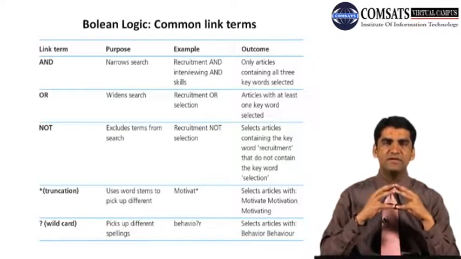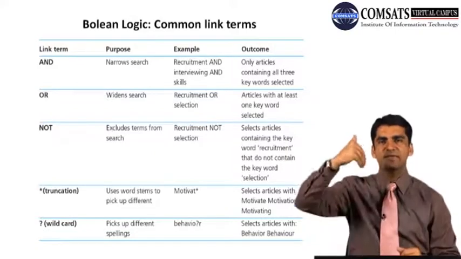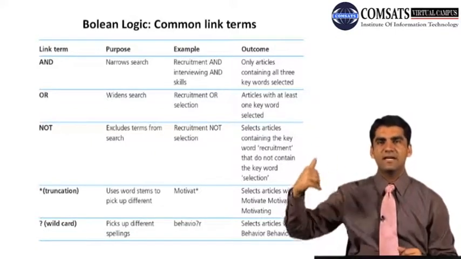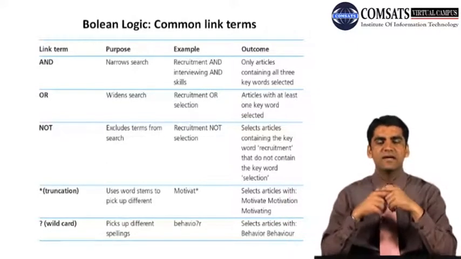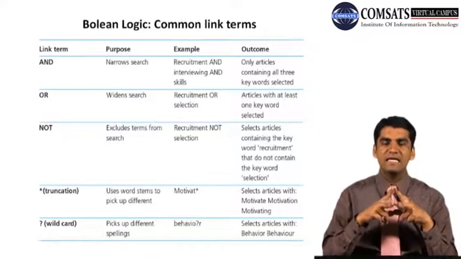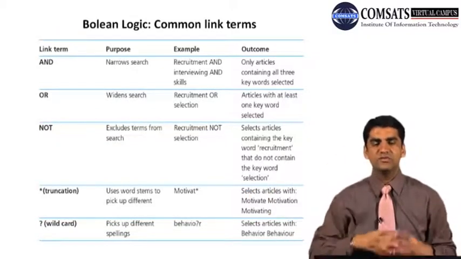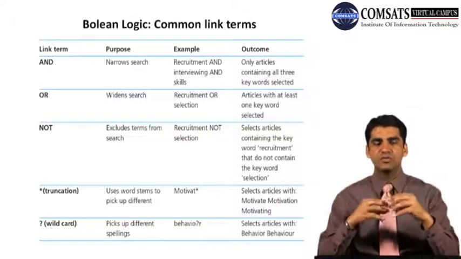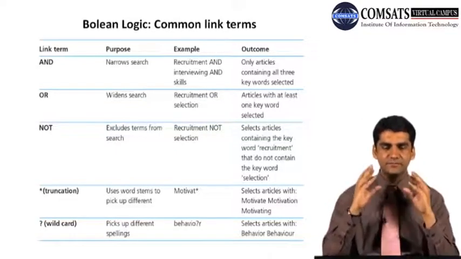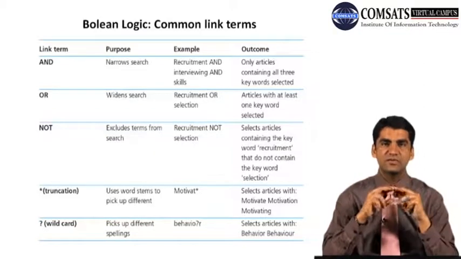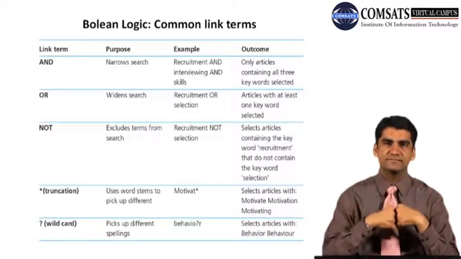So for example, if we use 'and' as a link term, for example, financial development and economic growth. So 'and' is a term that we will be using for linking the terms financial development and economic growth. We linked these two terms using 'and'. This is a link term. The purpose of the inclusion of 'and' basically narrows the search.